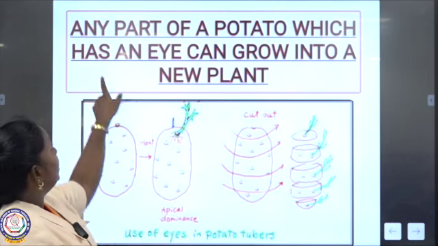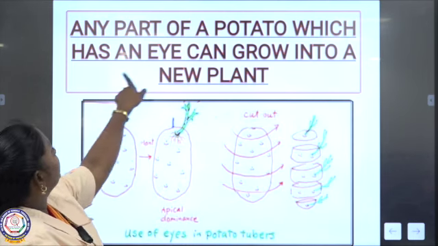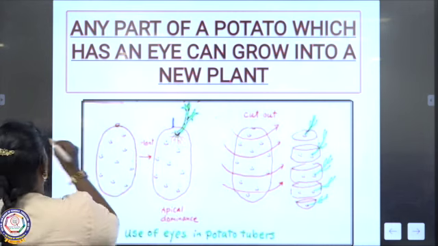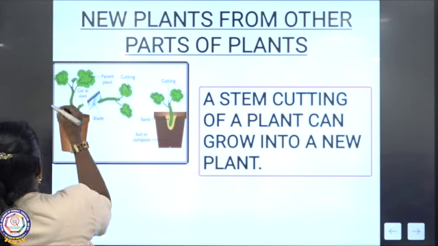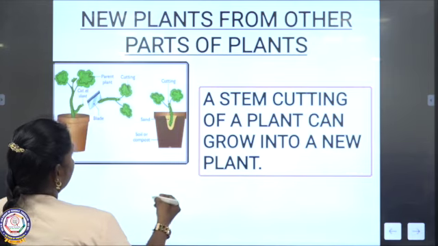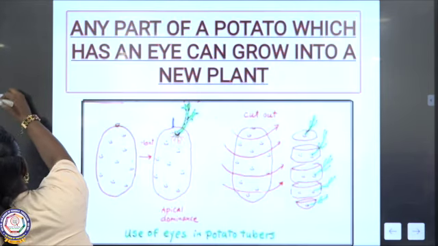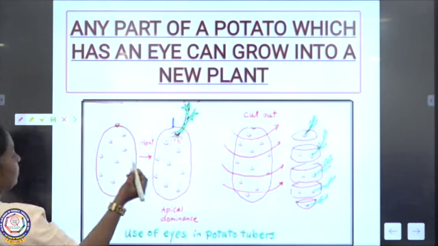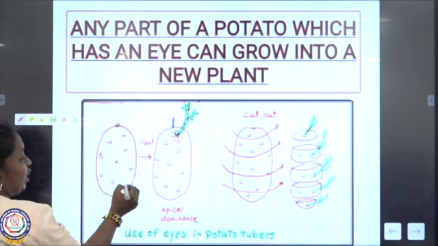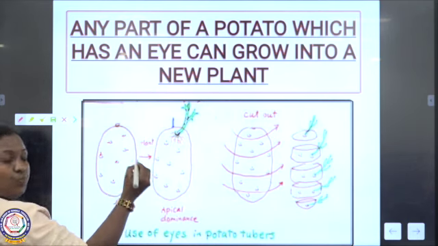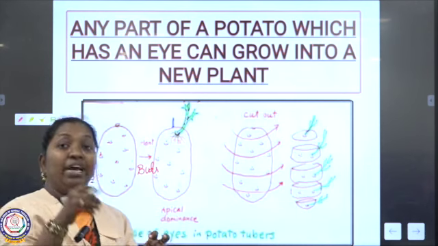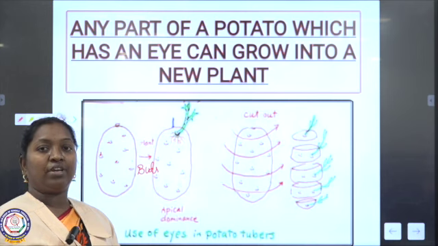Second thing, any part of a potato which has an eye. Eye means, on the potato you would have seen a dot-like structure. See these dots, these are eyes. You can call them buds also. When these are present on the potato, a new plant can grow from them.